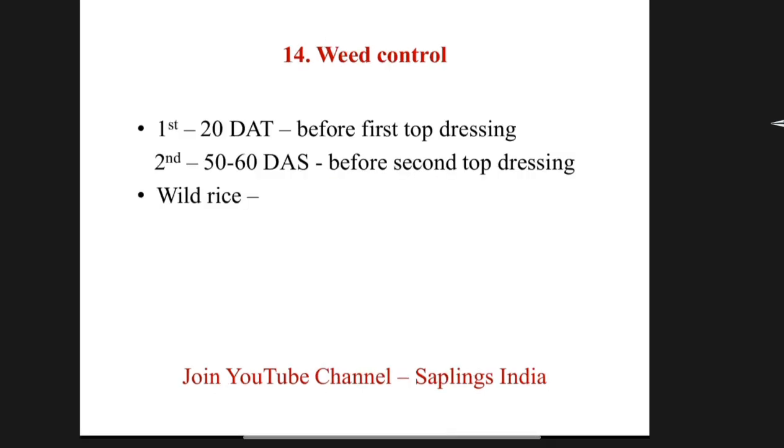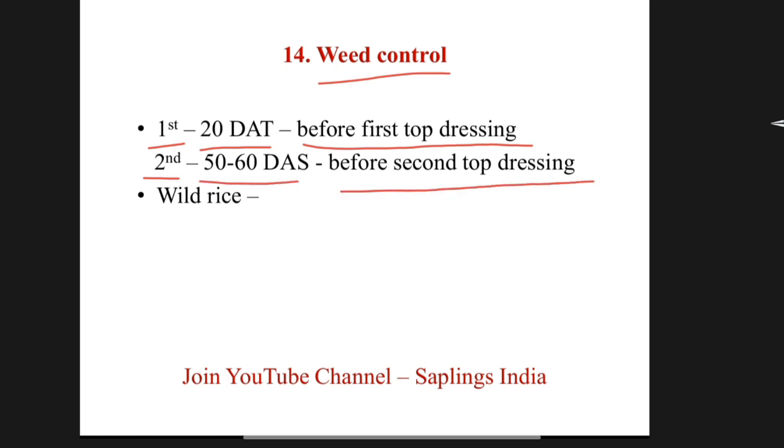Weed control. First weeding should be done 20 days after transplanting before first top dressing. Second, 50 to 60 days after sowing before second top dressing. Wild rice is the common weed in rice fields.